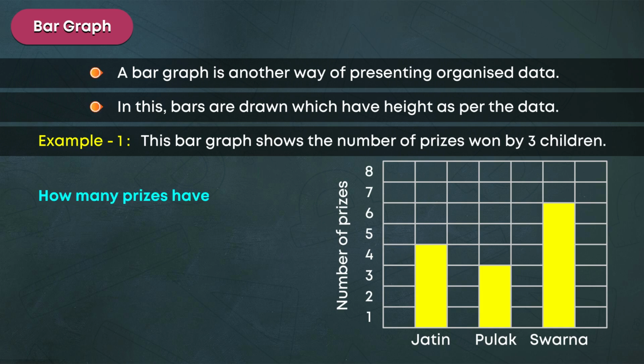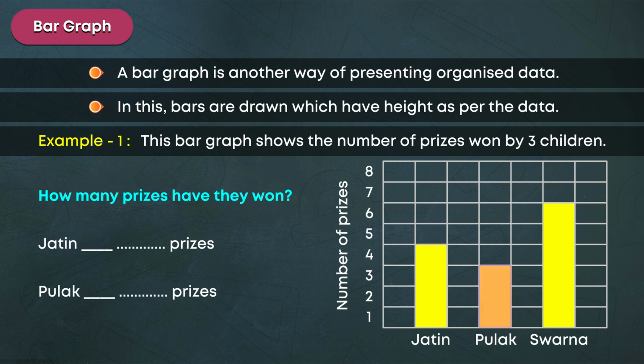How many prizes have they won? Jatin, 4 prizes. Pulak, 3 prizes. Swarna, 6 prizes.